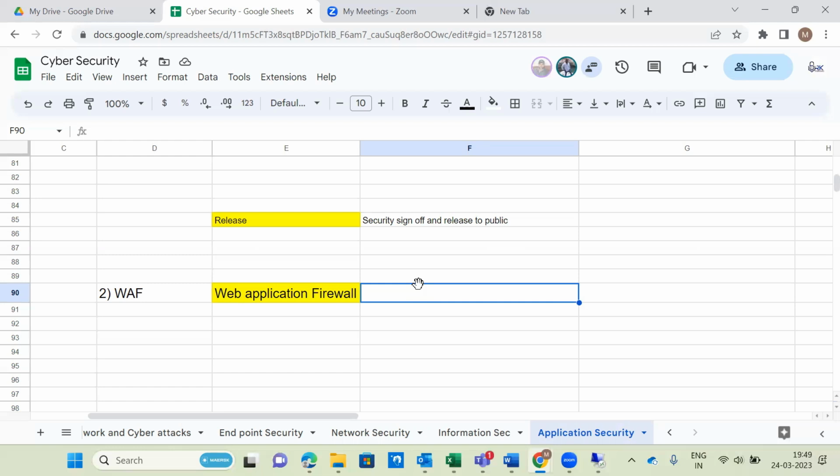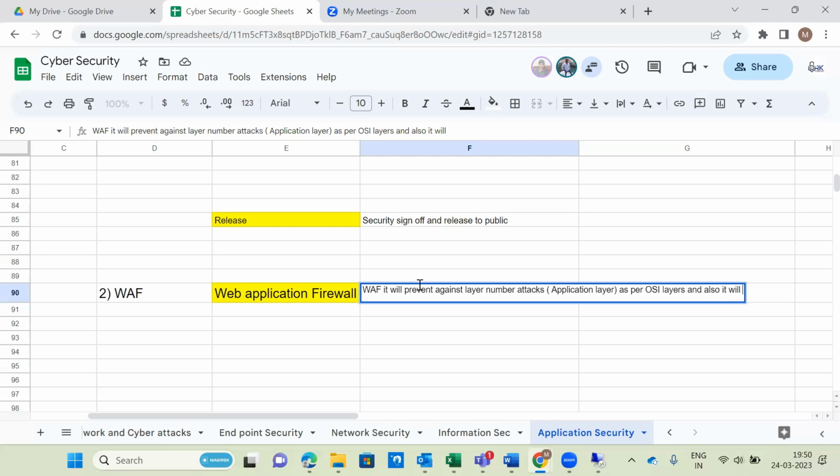So WAF will prevent against layer number 7 attacks, nothing but the application layer as per the OSI layers.